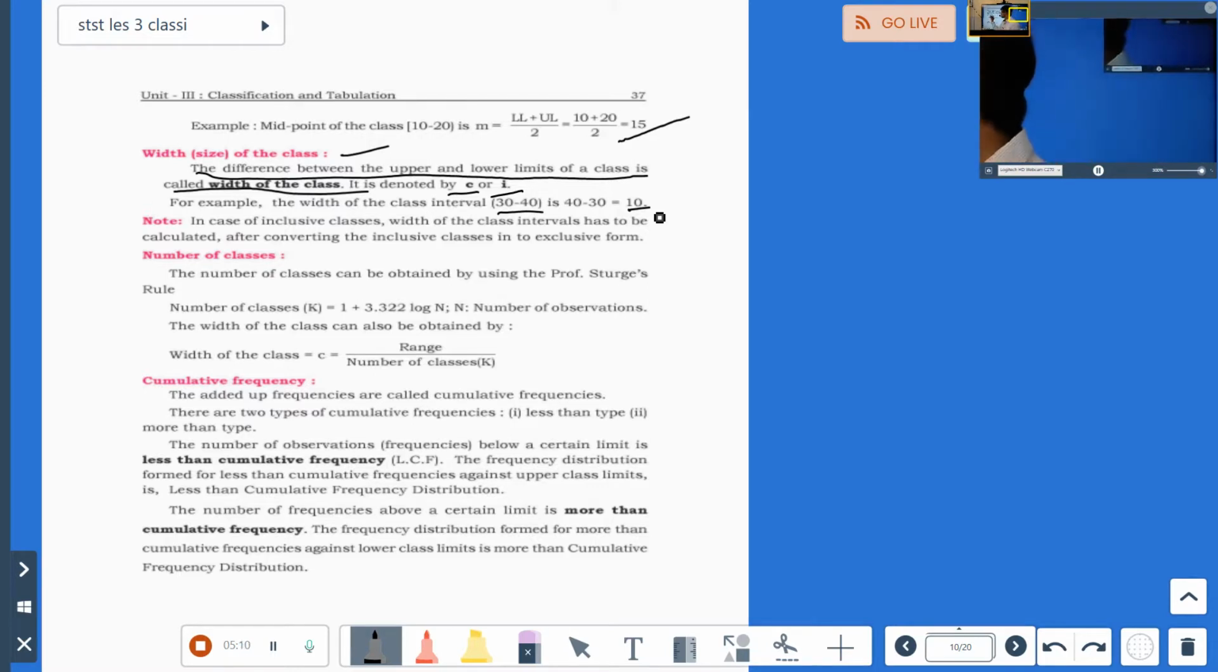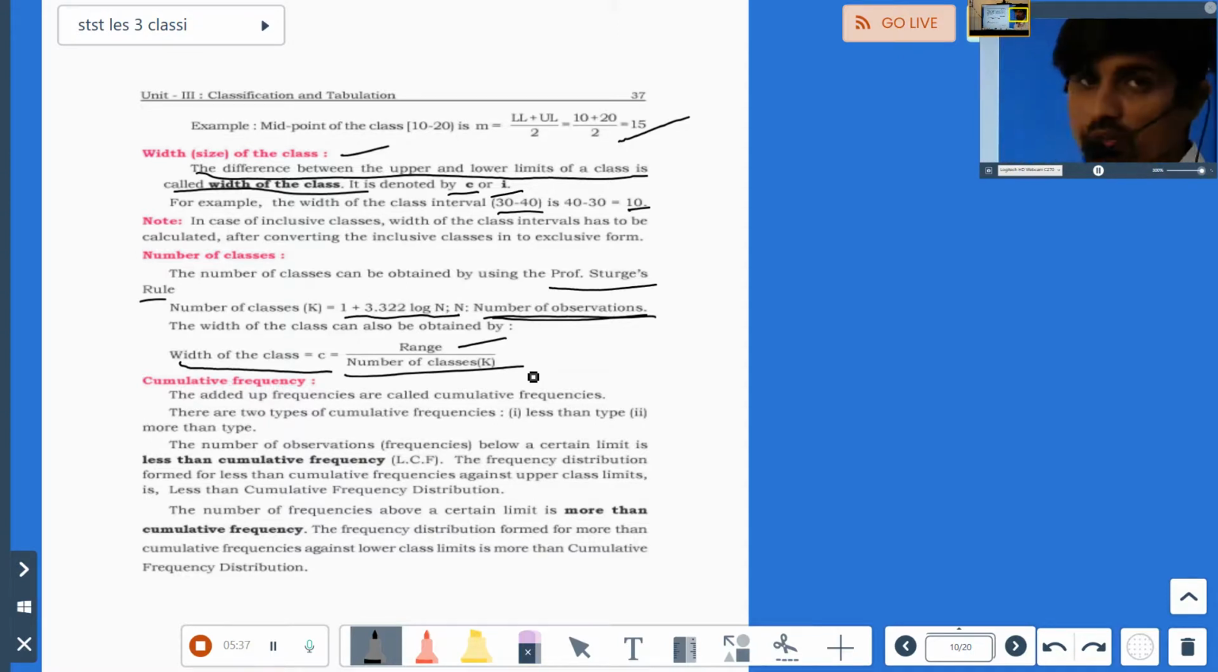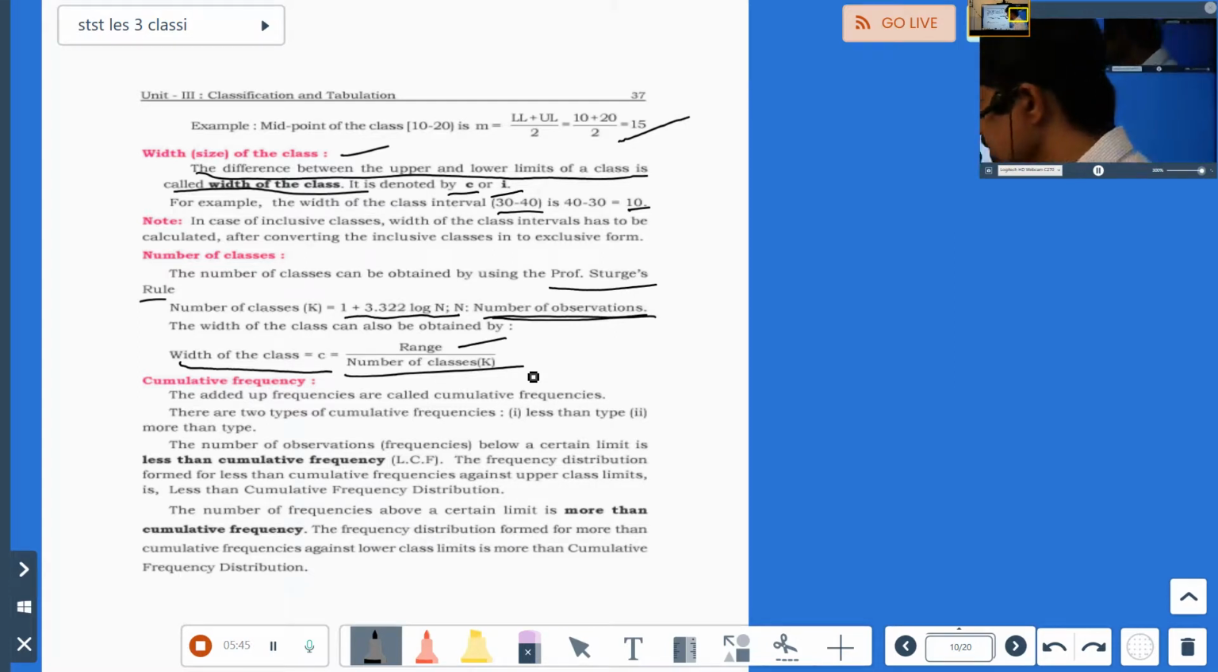Number of classes. Now you have to remember this formula to form classes. The number of classes can be obtained by using Professor Sturges' rule: K is equal to 1 plus 3.322 log n, where n is the number of observations. Remember this formula. Now, width of a class can be obtained by range divided by number of classes. Why do you need this? Because once you come to tally while making classes, you need this formula: range divided by number of classes.